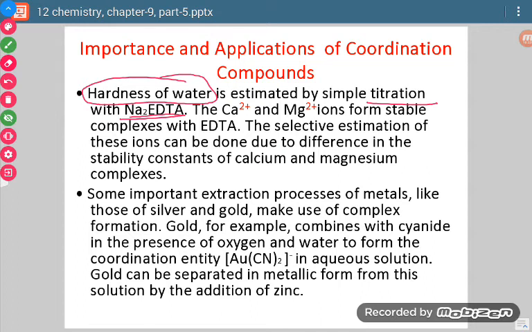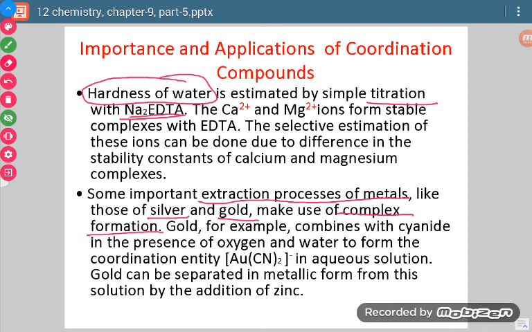Okay. Similarly, in so many extraction processes, when we have to extract metals from their ores, we use coordination complexes. Just like when we have to separate silver or gold, we perform such a process in which there is formation of a complex, and from that complex we take out the silver or gold metal.